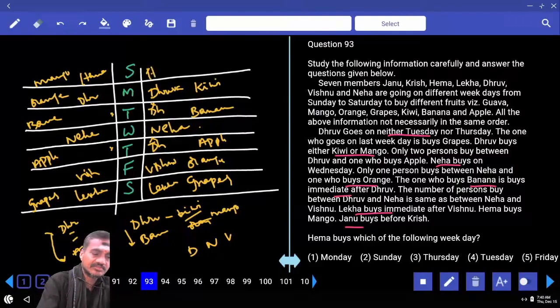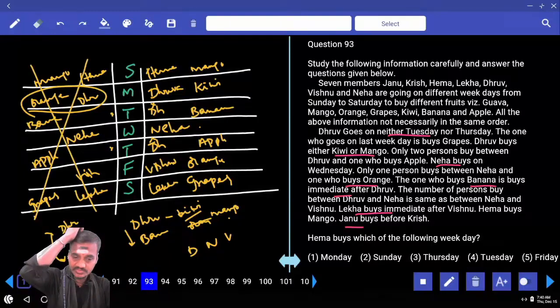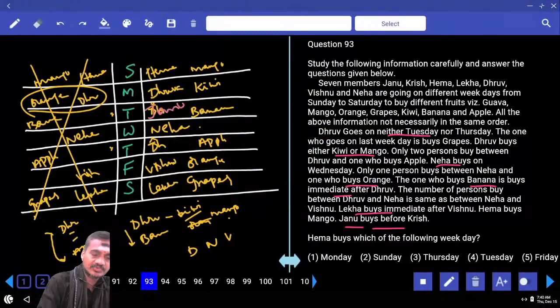And where is this Hema? Hema is here, buys mango. Then in the first case, we got kiwi. And in the second case, Dhruv bought orange, which is not possible, because Dhruv buys either kiwi or mango. And so we are left with this one. Who is the person left over? Janu and Krish, the two are left. And Janu buys before Krish. Now this is Janu, and who buys before Krish? And what is the only fruit left over here?